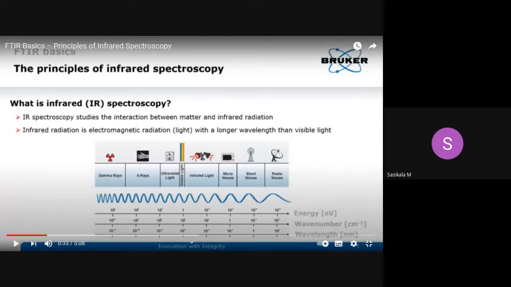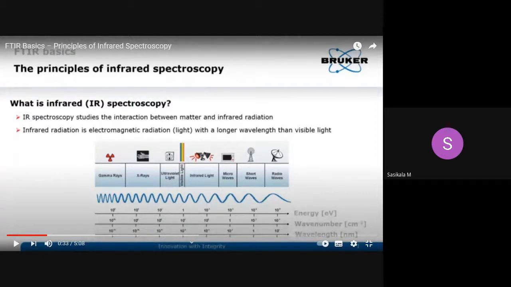So the mid IR region will be widely used, and the range of mid IR varies from 4000 centimeter inverse to 667 centimeter inverse. I'll type the region in that box. You can observe, okay, 4000 to 667 centimeter inverse.